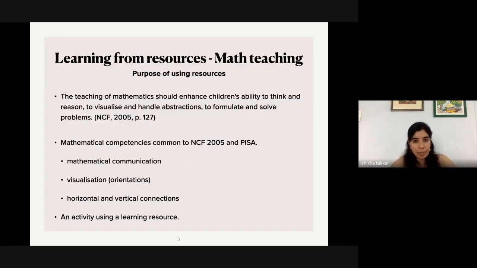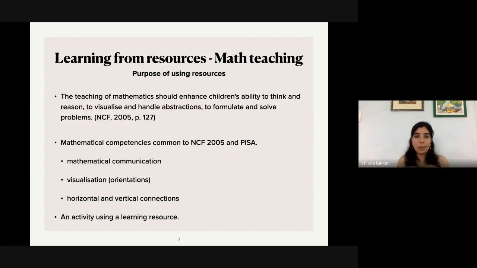One of the core competencies which is addressed in NCF 2005, and which is also something that tests like PISA encourage, is visualization in different orientations. So we start seeing a triangle in different ways. We understand that one number can be expressed in different ways, like 7 plus 3 is 10, 5 plus 5 is also 10, 11 minus 1 is also 10. So we start seeing the same thing in different ways, in different orientations, through different combinations.